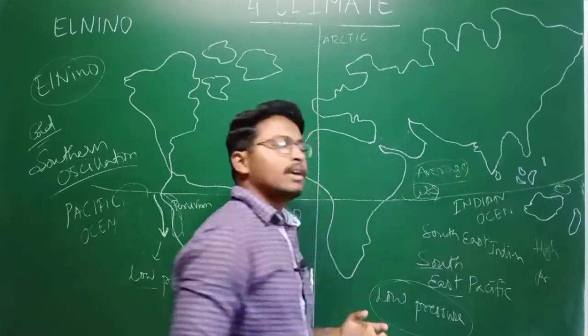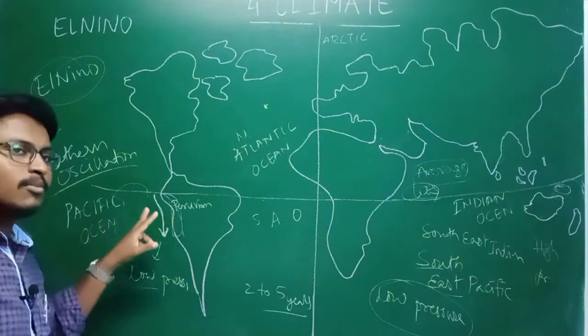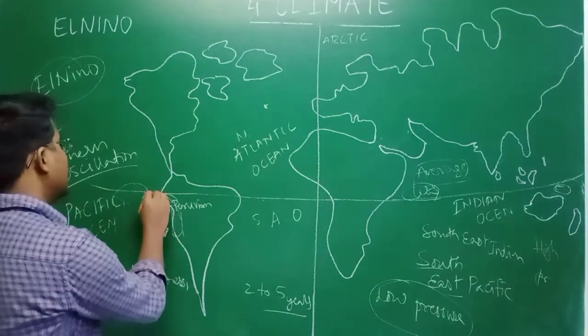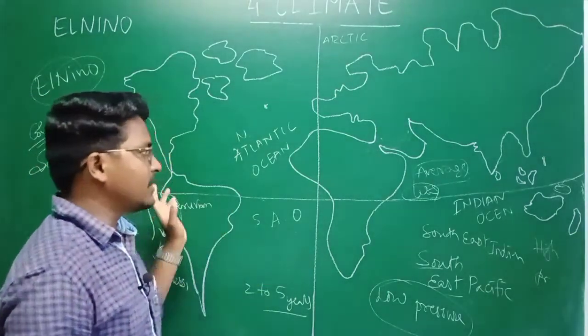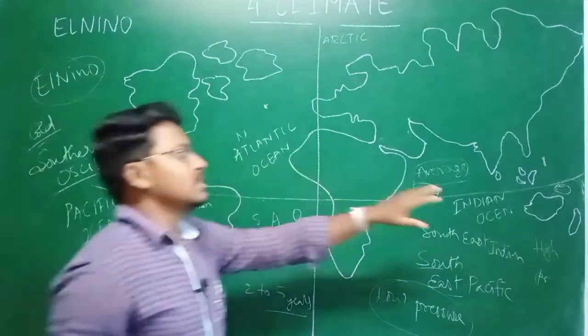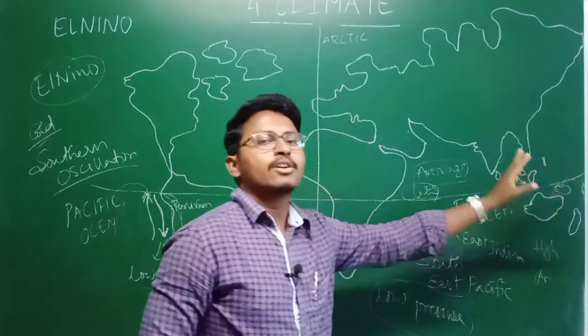Then we have to expect that India will have an average monsoon, or sometimes a very weak monsoon. And suppose instead of a warm ocean current, there is a cold ocean current blowing here, meaning there will be high pressure here. So from high pressure to low pressure, the wind will be blowing here. Therefore there will be more rainfall.